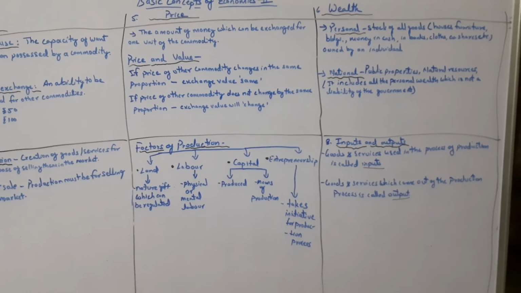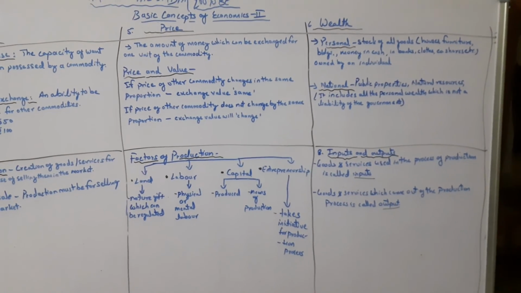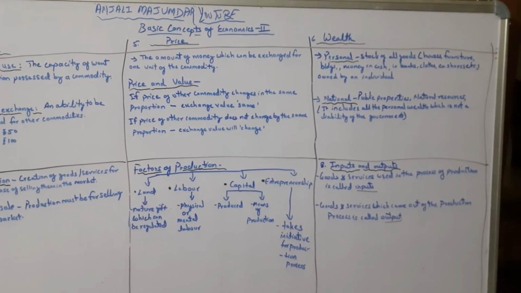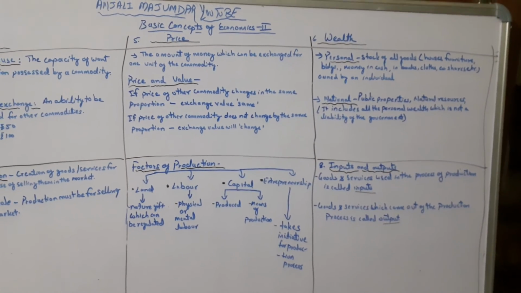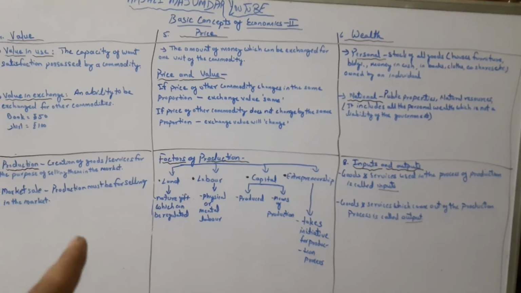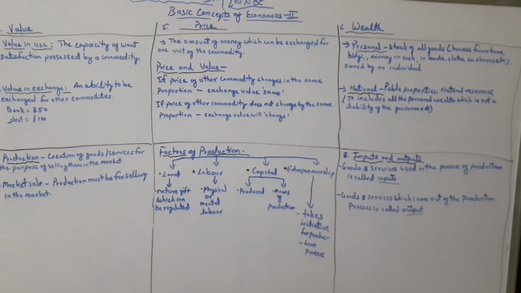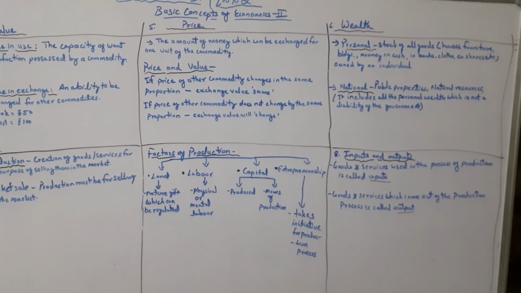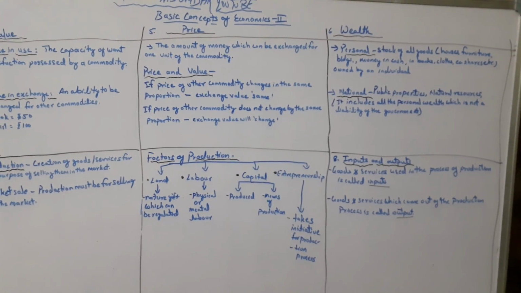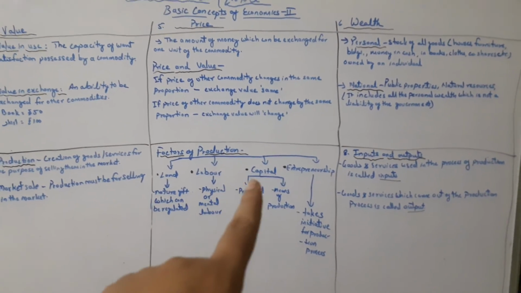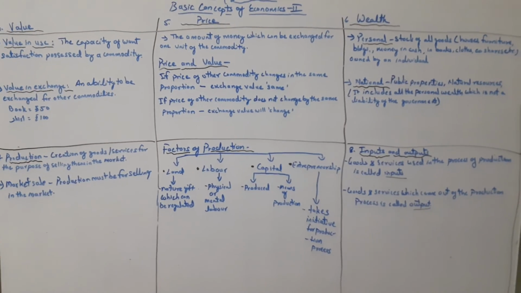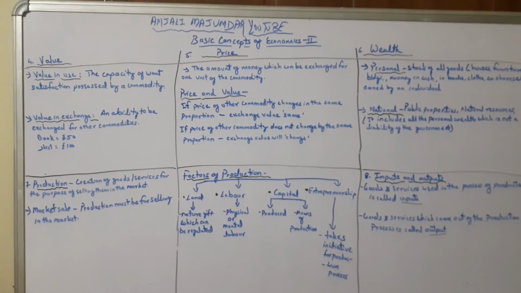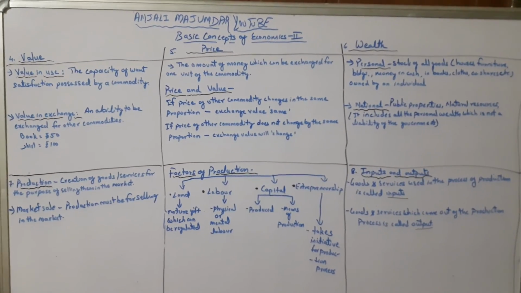Then last is input and output. Goods and services used in the process of production are called input. Very simple. Whatever goods you are using in the process of production. So all the factors of production, land, labor, capital and entrepreneur, can be termed as input. And goods and services which come out of the production process are output. So by employing this land, labor, capital, entrepreneurship, whatever you get, whatever goods you have produced, which are finished goods ready to be sold in the market, those are considered output.